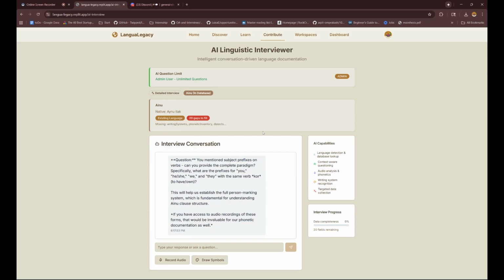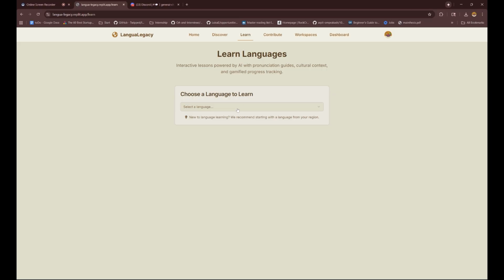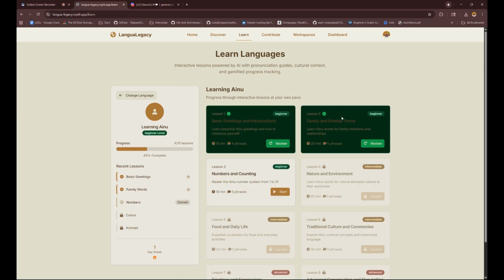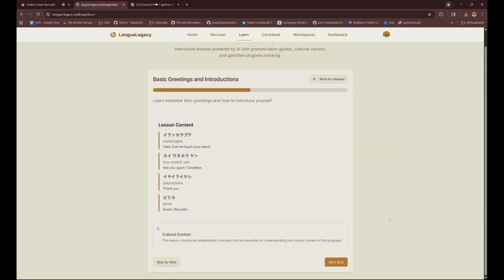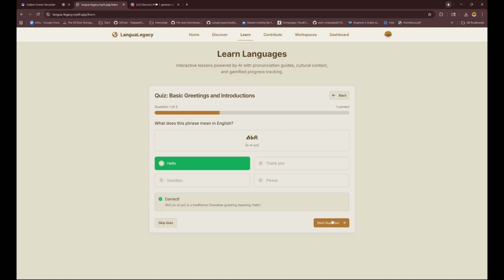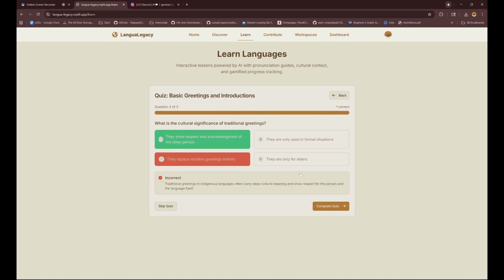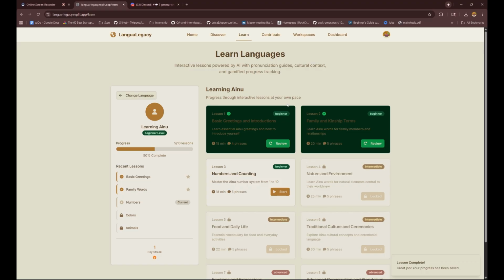So after this knowledge is stored in the database, right? What do we do with it? We can go right here and we see all of these lessons for this specific language. Basically, every single time when it has enough information about a language, it creates courses. So for example, I can go right here and learn stuff that I did not know previously about the endangered language. So definitely we can see that the lesson can be improved upon, but this is just a baseline about where we can go going forward, essentially.